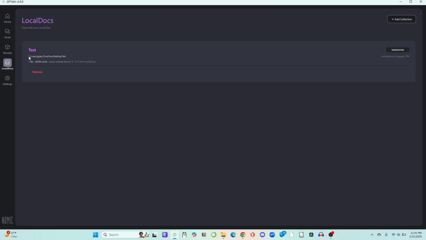It says it's test, it gives us the path, and it gives us some other information, including how many files there are. In this particular case, we're going to have to wait for it to embed, but once it's embedded, we'll be able to use the document. Again, we're training the new system to use this embedding to allow us to use it when we're going to do some queries.